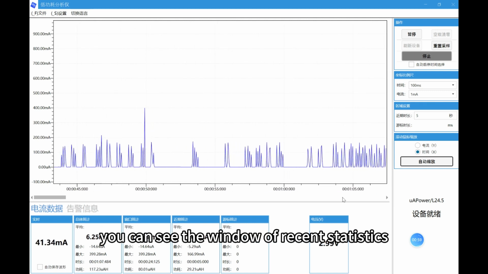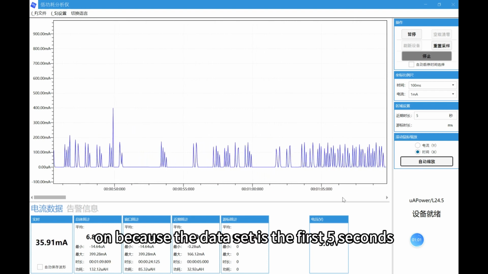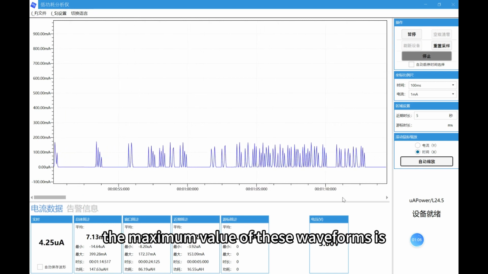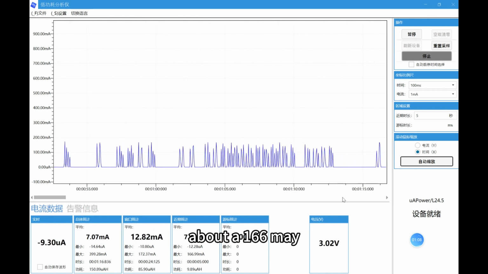You can see the window of recent statistics, because the data set is the first 5 seconds. You can see that the maximum value of these waveforms is about 166 mA.